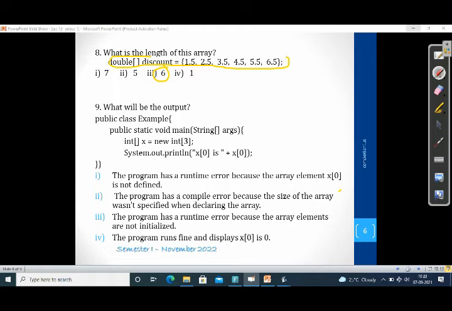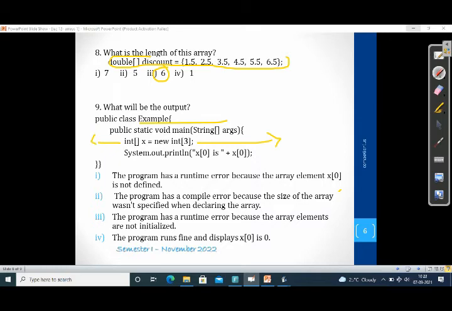What will be the output of this code fragment? A class name is given as an example. Inside the main method, we have the array declaration. Int x is the array name having 3 elements. That is, the length of this array is 3. And we need to print x0 is equal to this one.